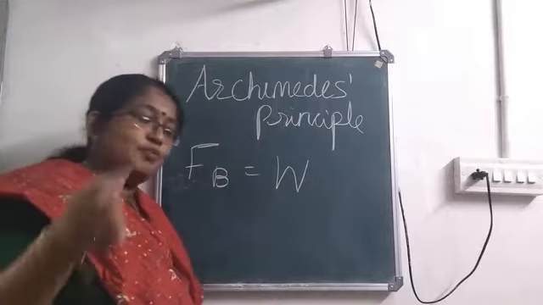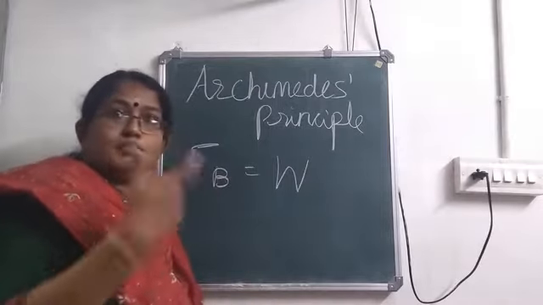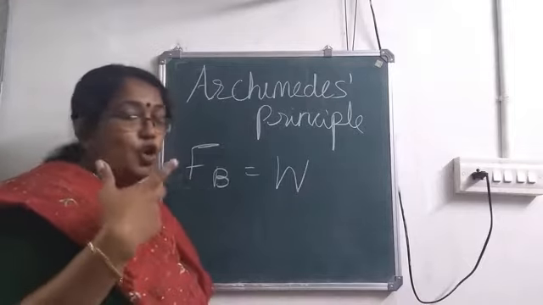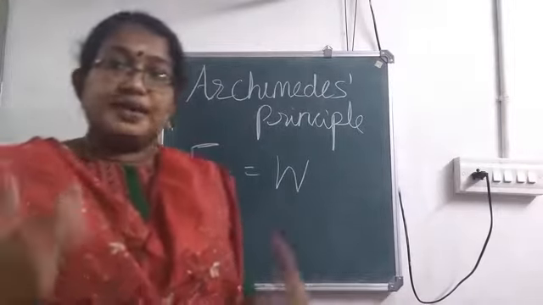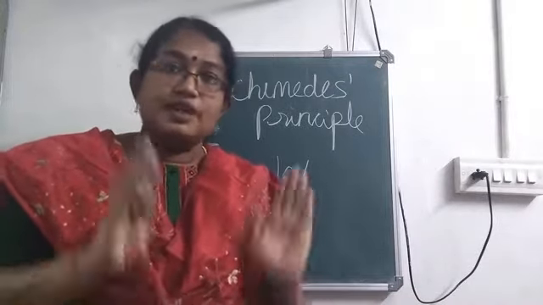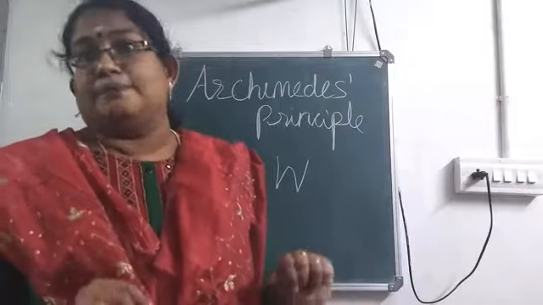Already I told you, when you are putting a body in a liquid, this body has some volume. It needs some space to occupy. So this body will displace an amount of water which is equal to its volume.